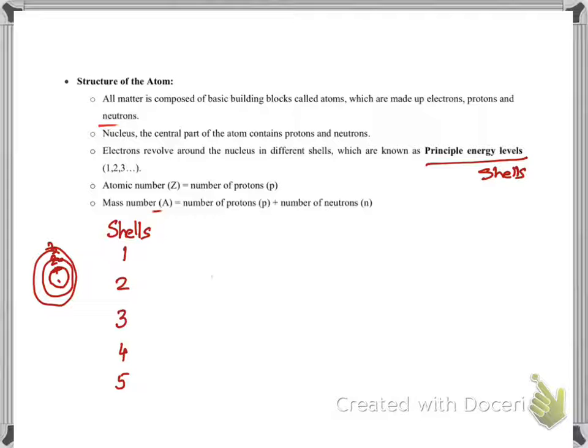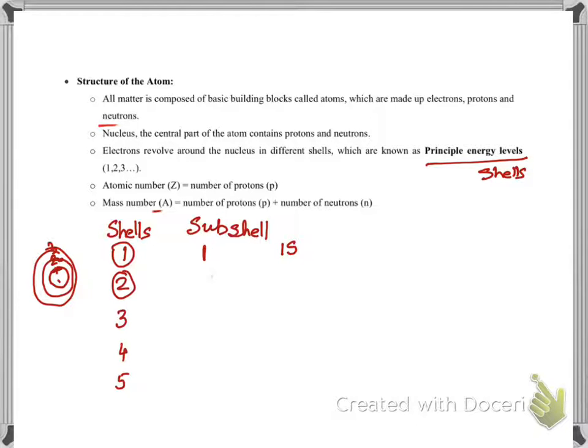These shells are further subdivided into sublevels or subshells. For example, the first shell or the first energy level is subdivided into one subshell, and its name is 1s.